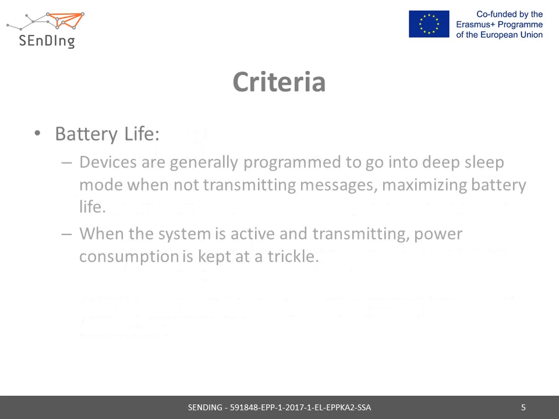Energy efficiency is also an important parameter to select the correct technology based on your requirements. Devices are generally programmed to go into deep sleep mode when not transmitting messages, maximizing battery life. When the system is active and transmitting, power consumption is kept at a trickle.